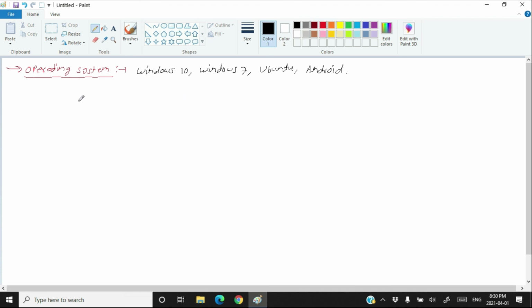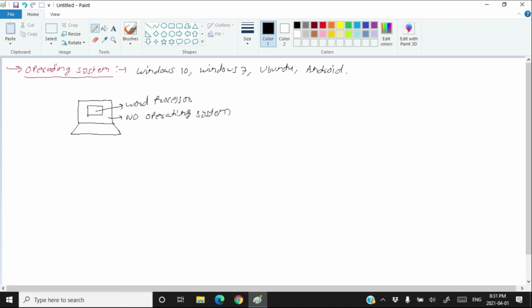Suppose that you have a computer. Either this computer is a laptop or desktop or your smartphone. You know all these three names are the various types of the computer. A laptop is a kind of computer, a desktop is a kind of computer, and your smartphone is also a kind of computer. So you have any of these three in which there is only one application installed. Let's say you have just word processor installed on your machine. There is no operating system.